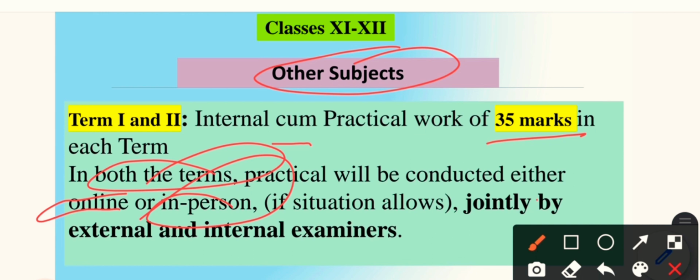Okay guys, so this is all about your theory and practical examination method and the way it is going to be conducted. So I hope that you like this video.